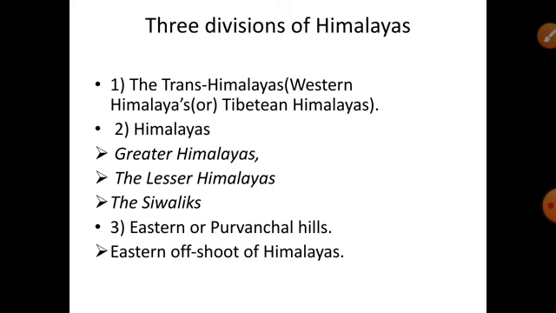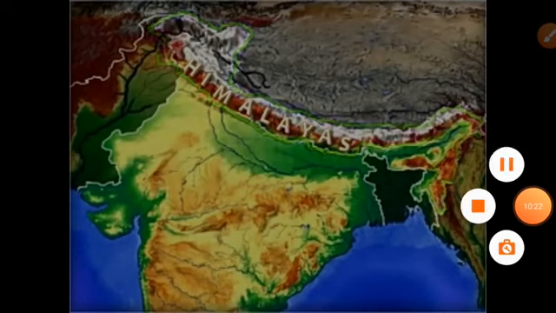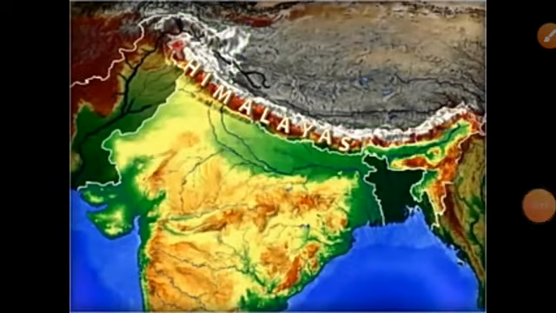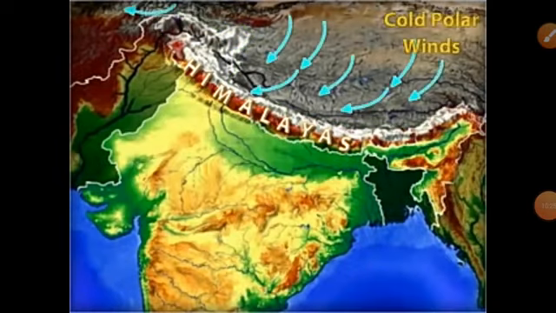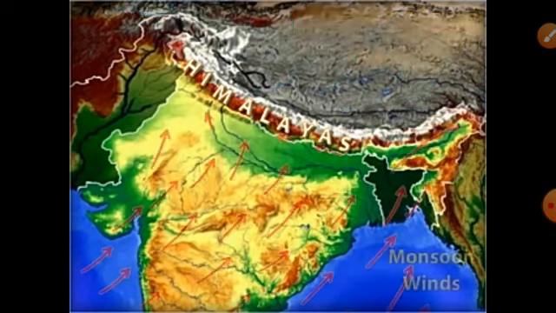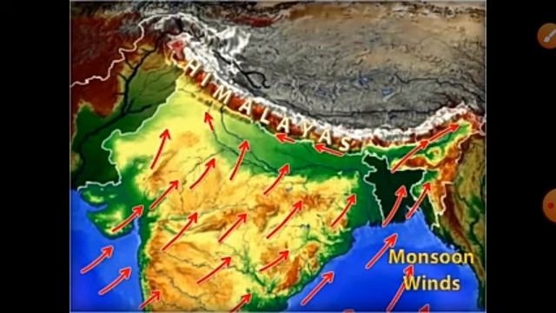The Himalayas constitute the core part, that is, the center part of the Northern Mountains. It is a young fold mountain. It consists of many ranges. It is divided into three main divisions: the Greater Himalayas, the Lesser Himalayas and the Sivaliks. This is the exact location of the Himalayan Mountains. It acts as a natural barrier to the cold polar wind and also controls the monsoon wind.